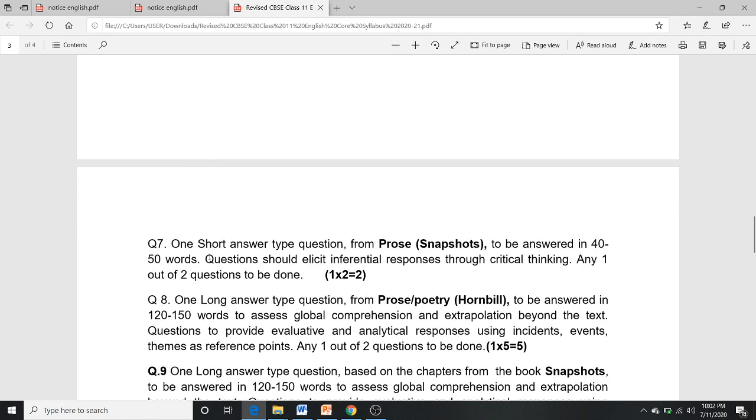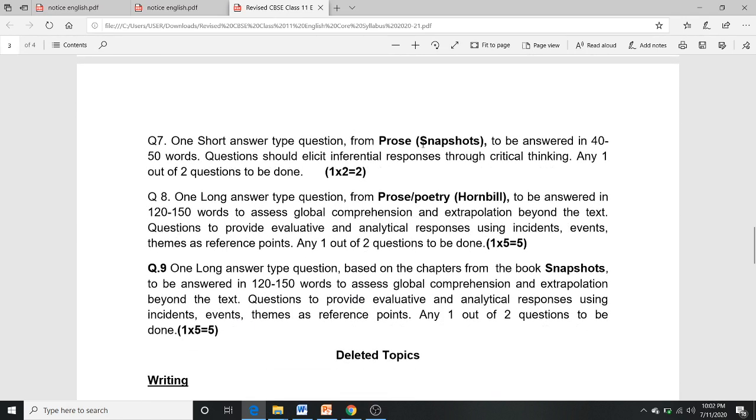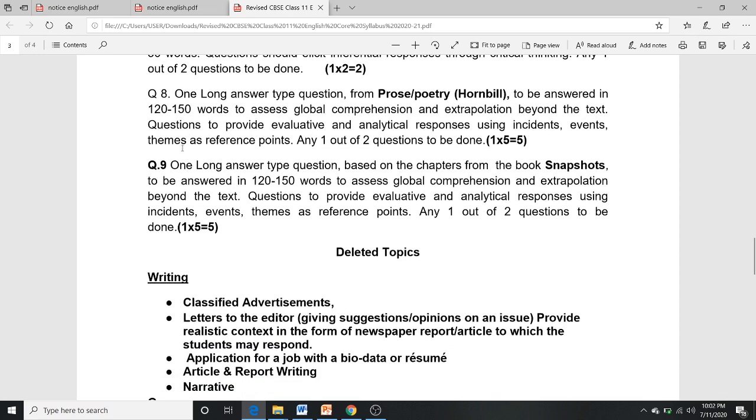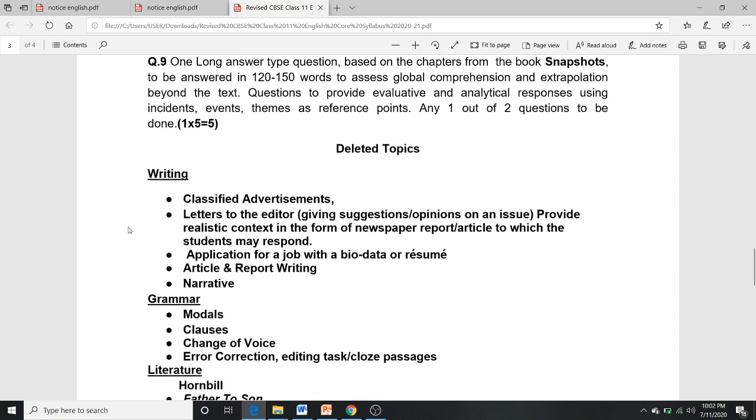In question 7, there is 1 short answer type question from the Snapshot prose, to be answered in 40 to 50 words. The question should elicit inferential responses through critical thinking. Again, any one of the two questions is to be done, that will be 1 into 2. There is also one long answer type question, one from the prose or poetry of Hornbill and one based on the chapters from the book Snapshot, to be answered in 120 to 150 words. They are 1 into 5, 5 marks.